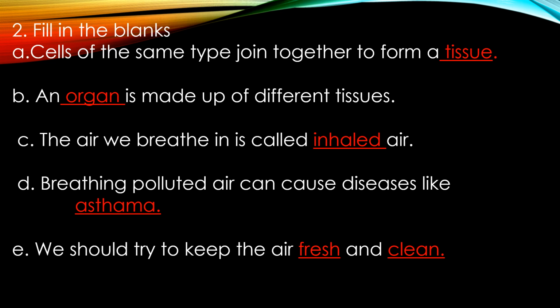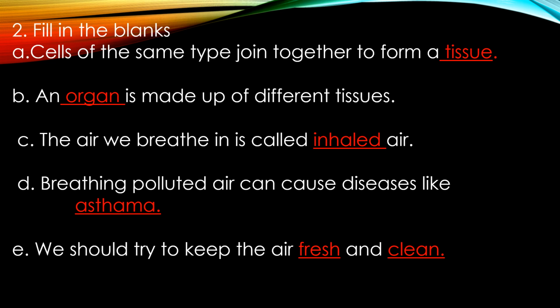Children, here it is asked that we need to name the thing which is formed when cells of same type join together. Okay? So the answer is tissue.